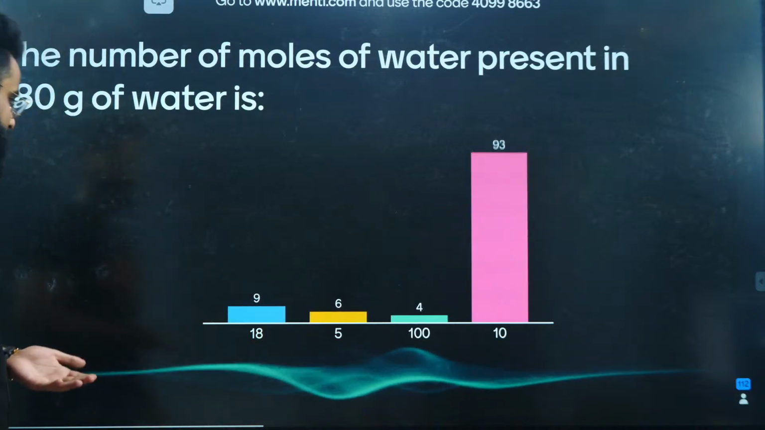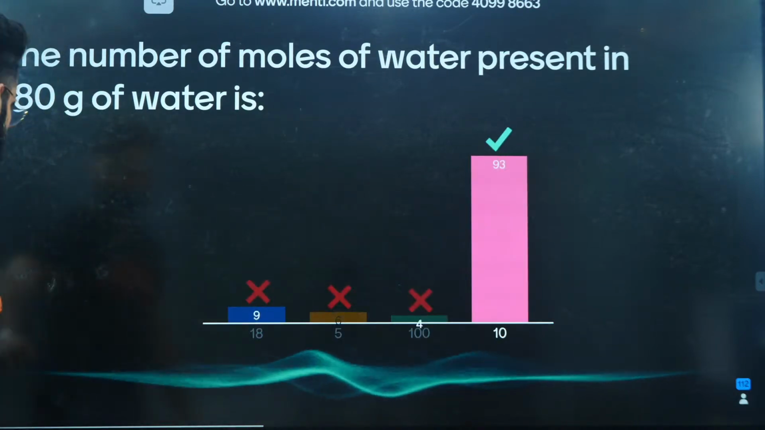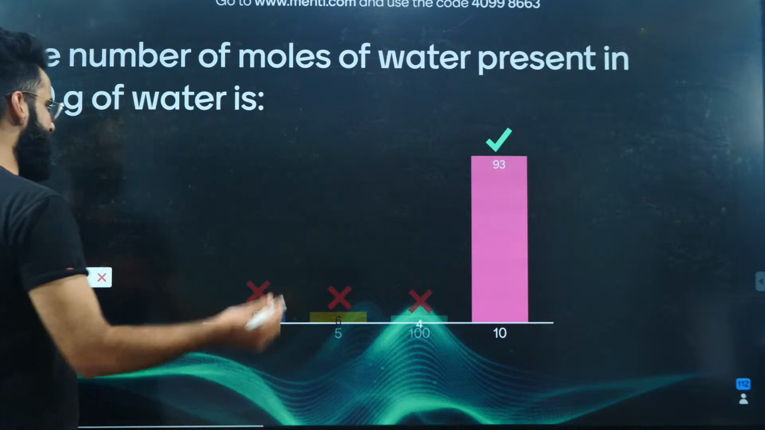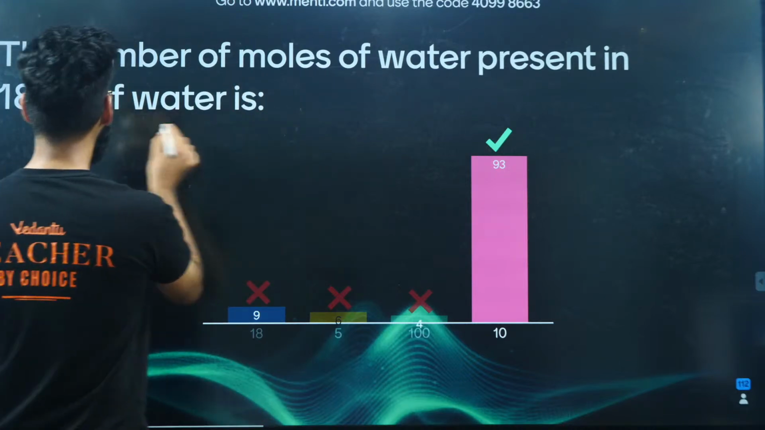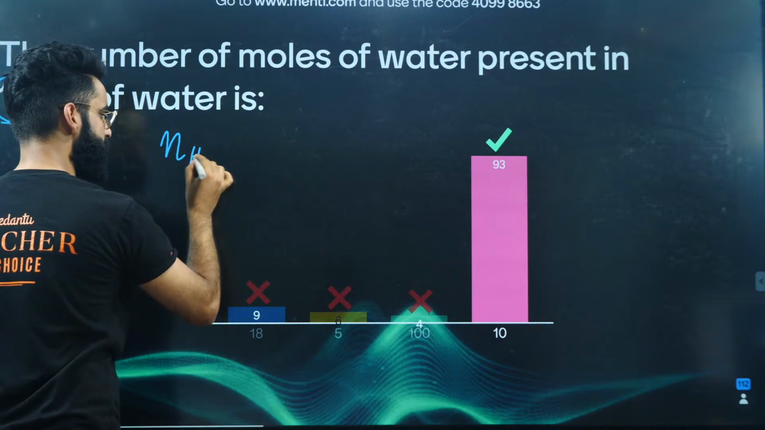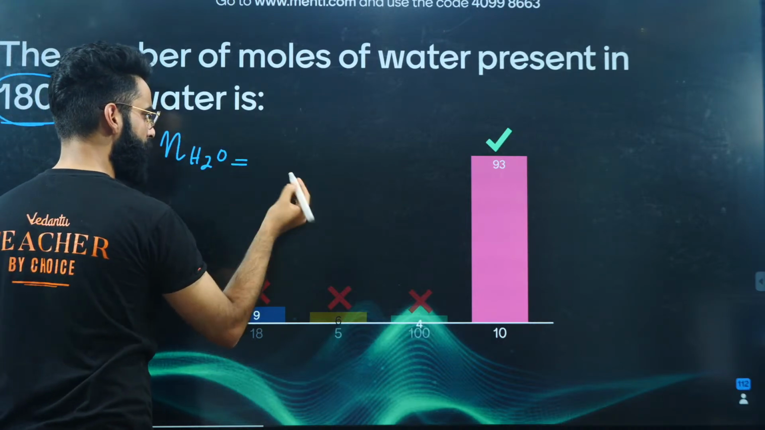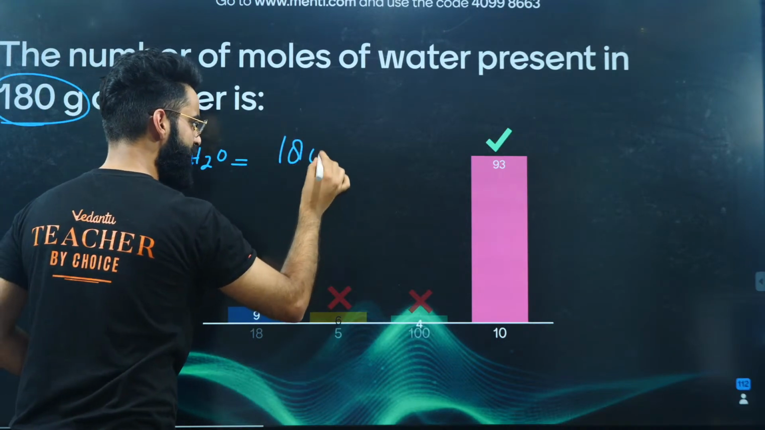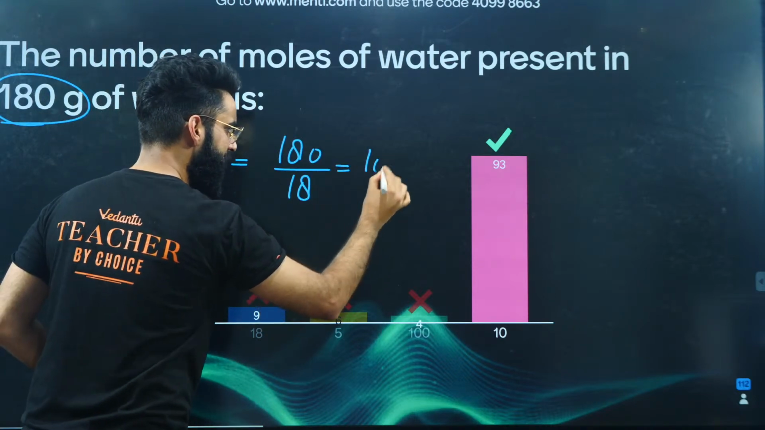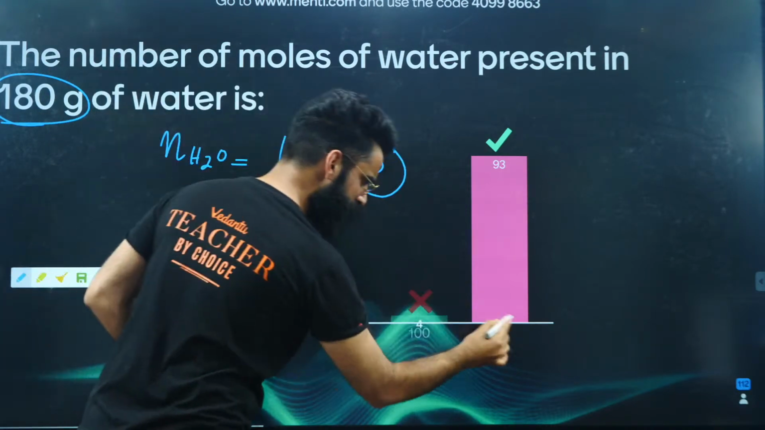Let's see. Okay, so the majority of the people have solved it. It's absolutely wonderful. So I was given the mass of water, which is 180 grams. I was supposed to calculate the number of moles of water. Number of moles will be equal to the given mass of water, which is 180 grams, divided by the molar mass of water, which is 18 grams per mole. The value comes out to be 10. So the answer is simply going to be 10.